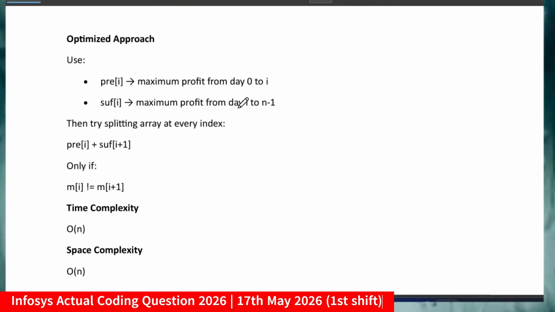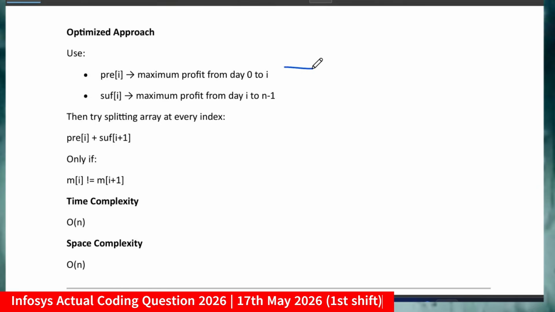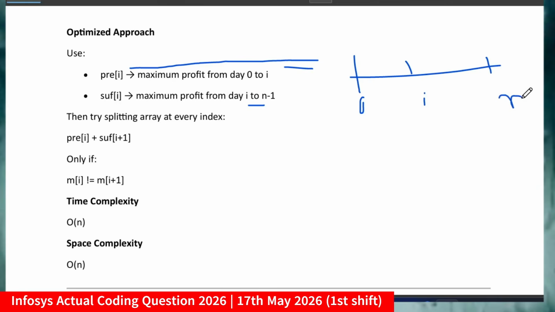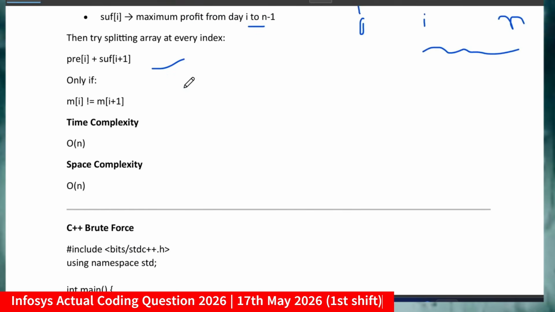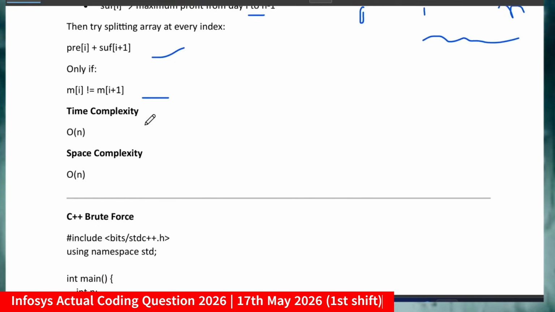For the optimized approach I can use prefix and suffix values. In prefix I will store the maximum profit from day 0 to day i, and in suffix from i to n minus 1. Means if you split here, with 0 here, i here, and n at the end, this first part is the prefix and this is the suffix, which I will store. Then I will try splitting the array at every index, calculate prefix plus suffix, keep the count, and store those values.